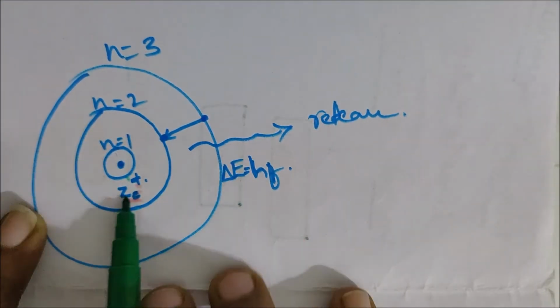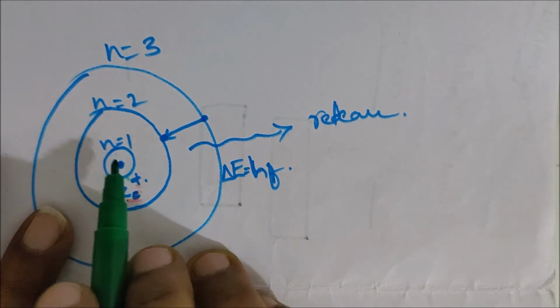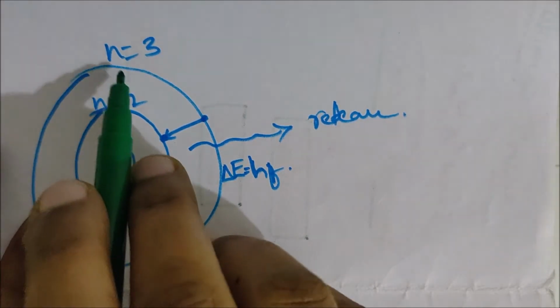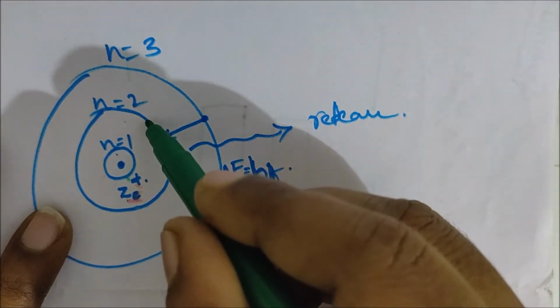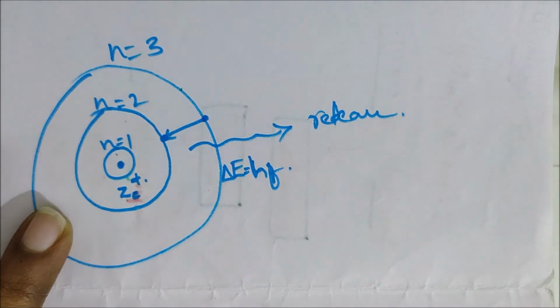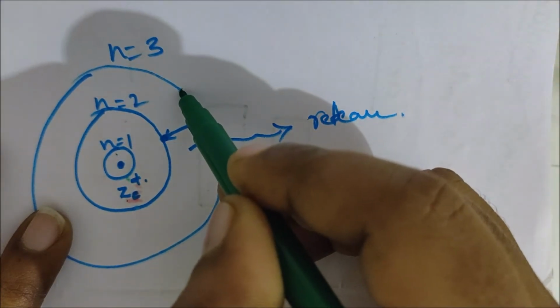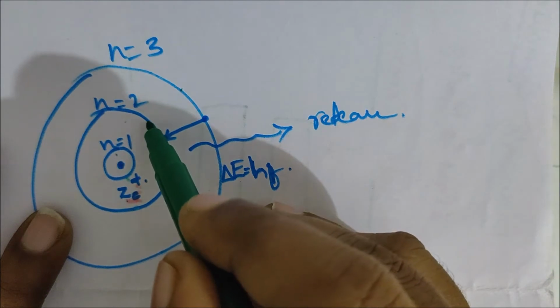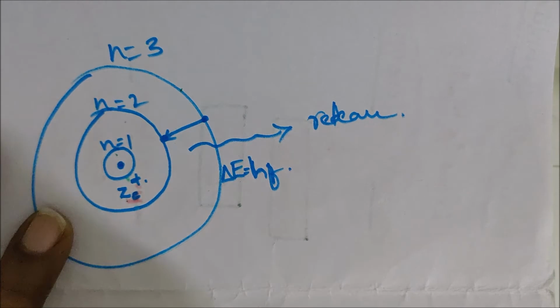Here this is the atomic nucleus, and here are the electron and the first orbit, second orbit, third orbit. When an electron jumps to a higher energy level, it does not stay there; it loses energy to come to a lower energy level.